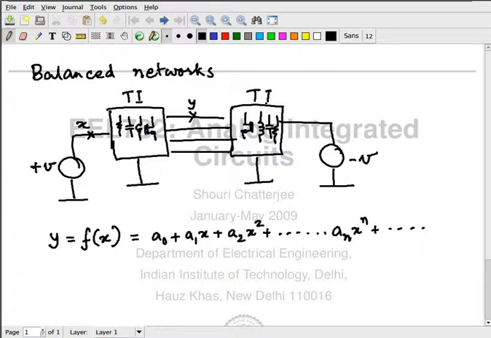Why? On one side X is positive, on the other side X is negative. So now you do whatever you were doing earlier and you will see that the odd harmonics won't be there at the cross points in terms of voltage.